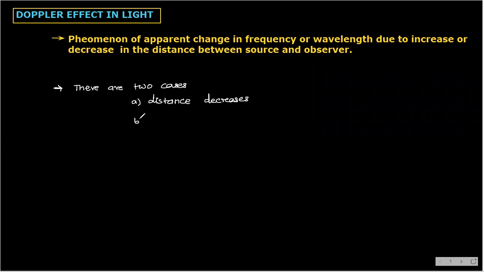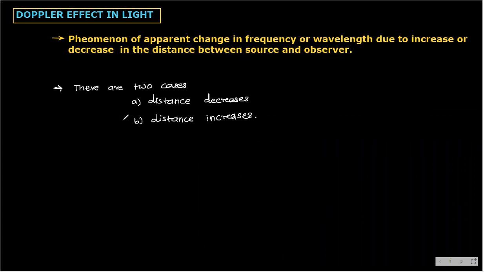Or second case, that is distance increases. This distance is in between what? Source and observer. Agree with me? Either source may approach the observer or recede. Recession and approach. Yes, no? So that's why I have written, either it will increase or it will decrease.